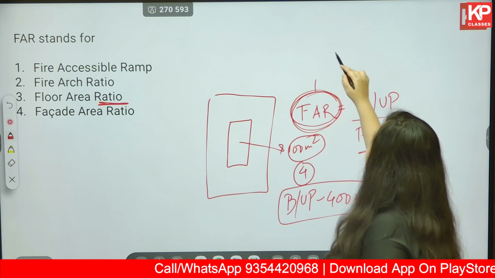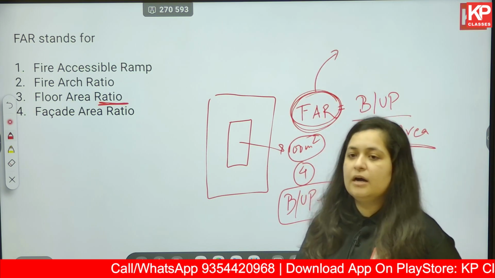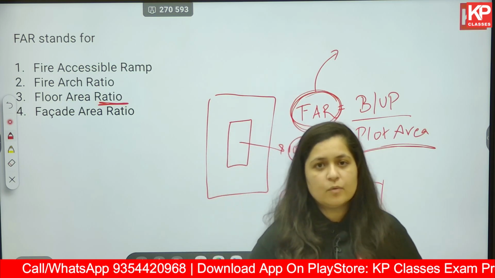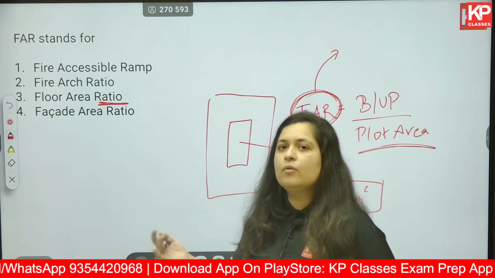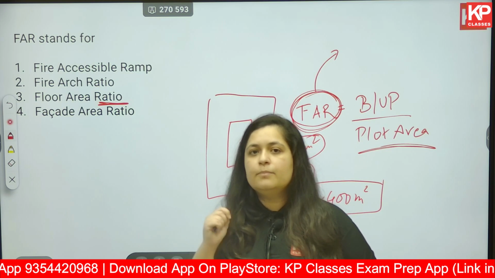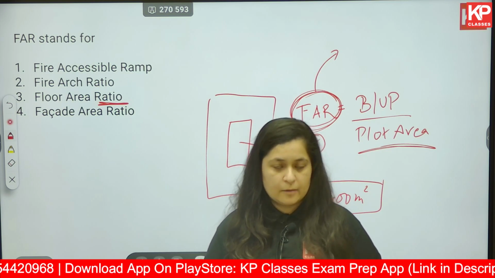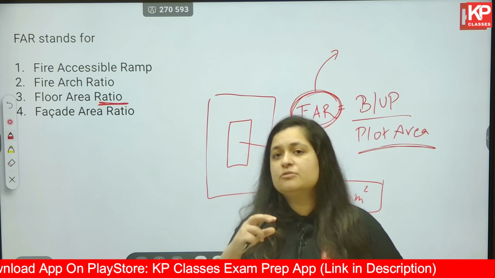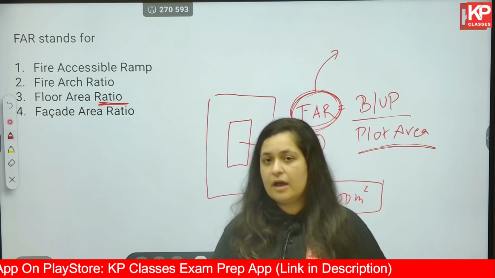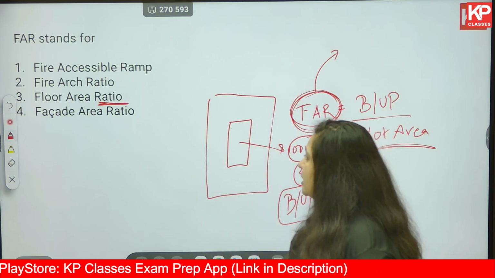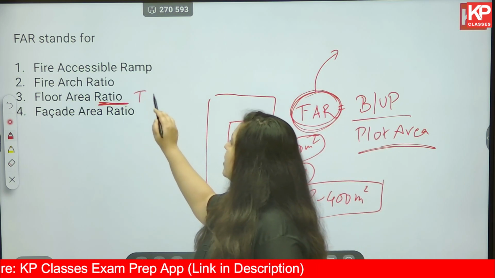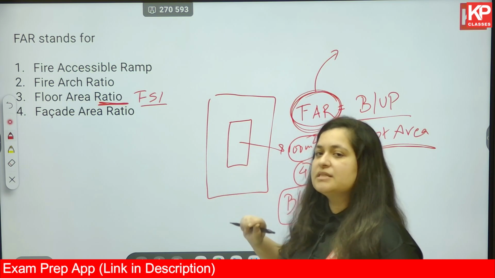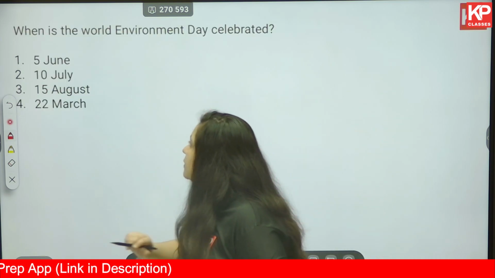There are many uses of giving this particular FAR. The authority can tell you that you are allowed to build only one FAR, meaning what? You are able to build only 1000 meters square on a plot of 1000 meters square. This is usually to control the population in a particular area and to control the development in a particular area. More on this when you study architecture. For now, understand that FAR and FSI is one thing and it's a ratio, and the ratio is given by built up area by plot area.